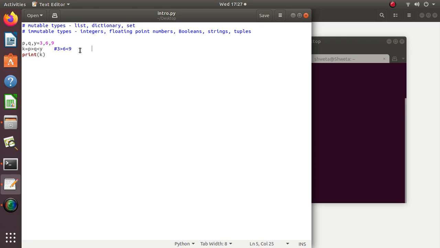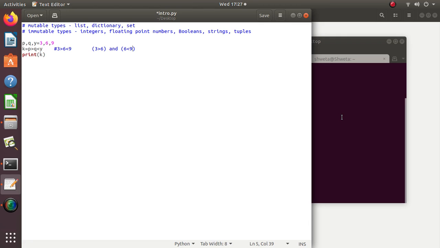So this expression is equivalent to 3 greater than 6 and 6 less than 9. So here I have divided one expression, starting from left hand side, into smaller expressions and then solve these expressions and print the final output.